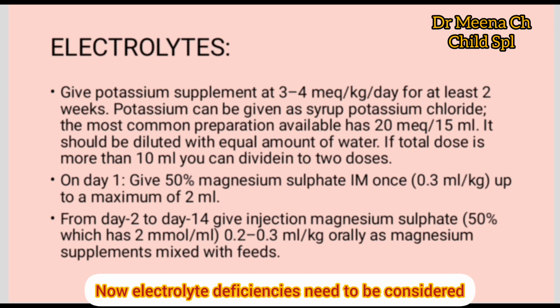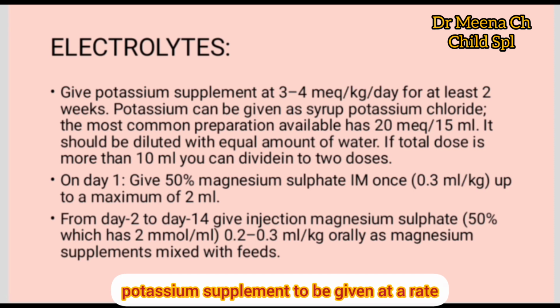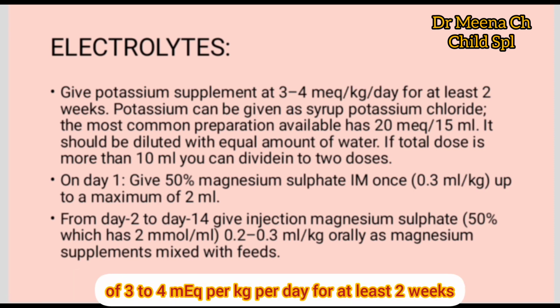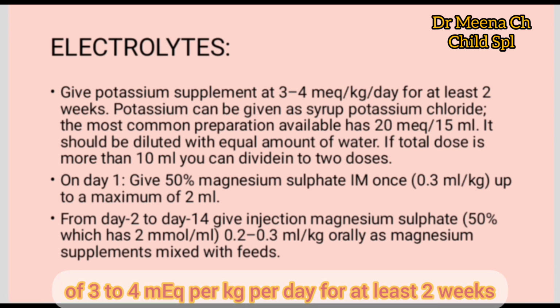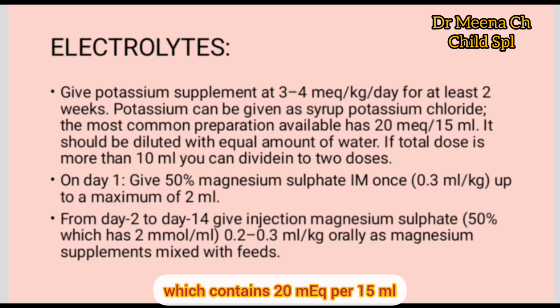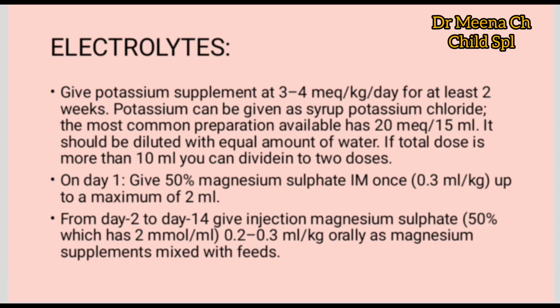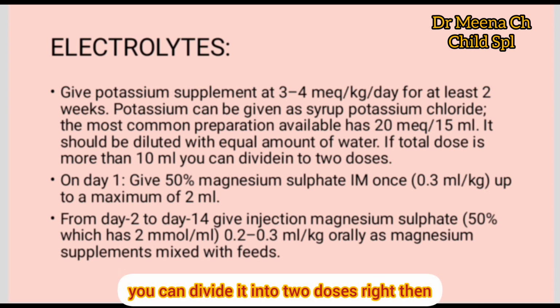Now, electrolyte deficiencies need to be considered. Potassium needs to be given. Potassium supplement to be given at the rate of 3 to 4 milliequivalent per kg per day for at least 2 weeks. The most commonly available preparation is potassium chloride, which contains 20 milliequivalent per 15 ml, and it should be diluted with an equal amount of water. If the total dose is more than 10 ml, you can divide it into 2 doses, right?